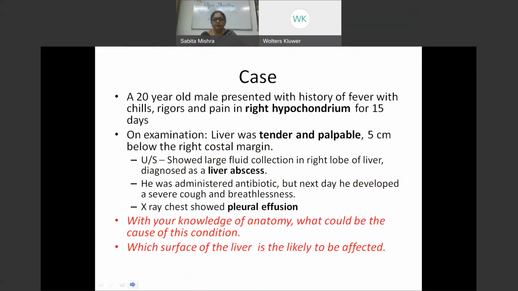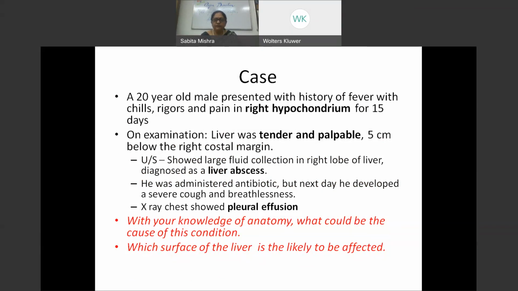I would just start, in what we call the induction today, by giving you a small case presentation. This is according to the new guidelines of NMC: we give a case, and at the end of this, you are the ones who are going to tell me the answer. A 20-year-old male presented with history of fever, chills, rigors, and pain in the right hypochondrium for 10 days.